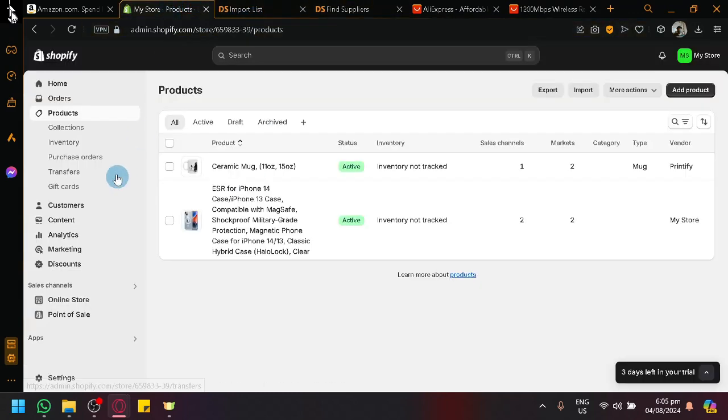If you don't want to manage everything in DSers, you could also do it inside of Shopify. That is also an option. It is not limited to DSers. That's the great thing about Shopify. You are able to manage everything inside of the middleman, our middle software, or middle platform over here.